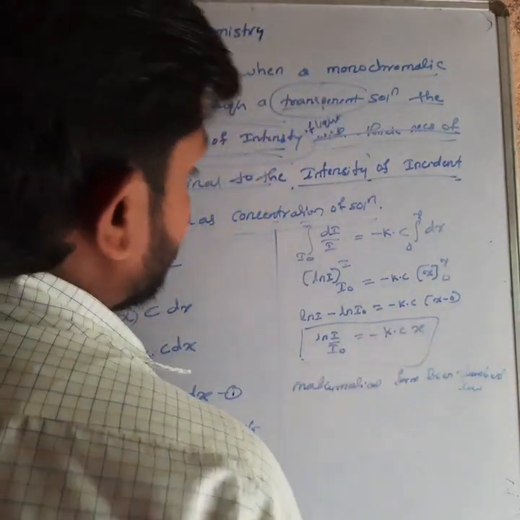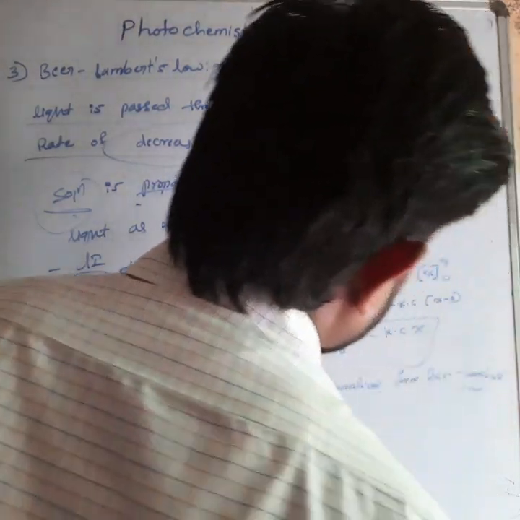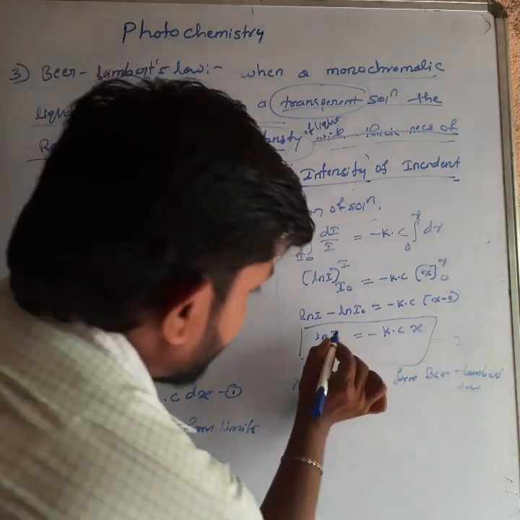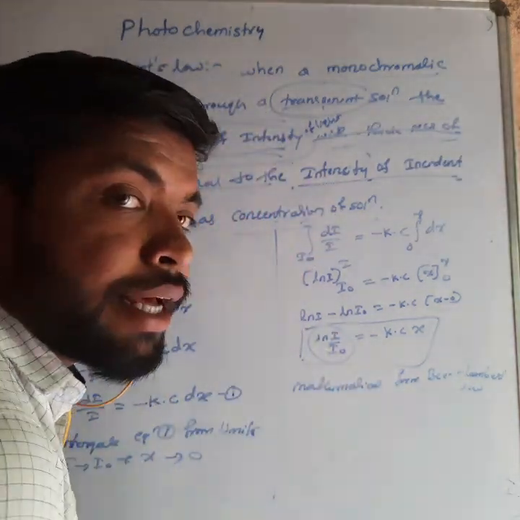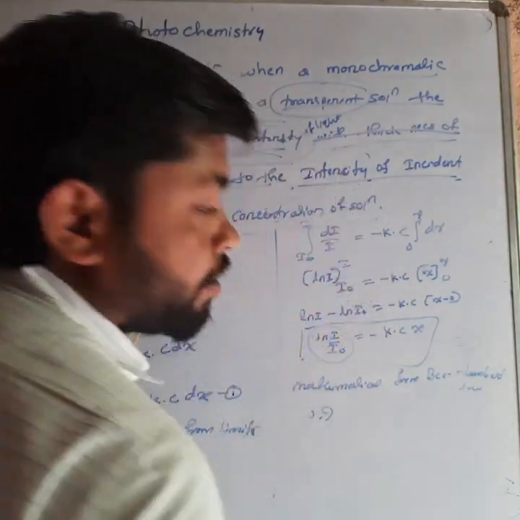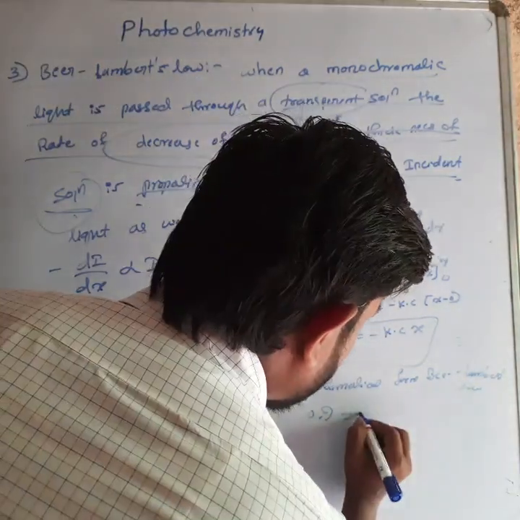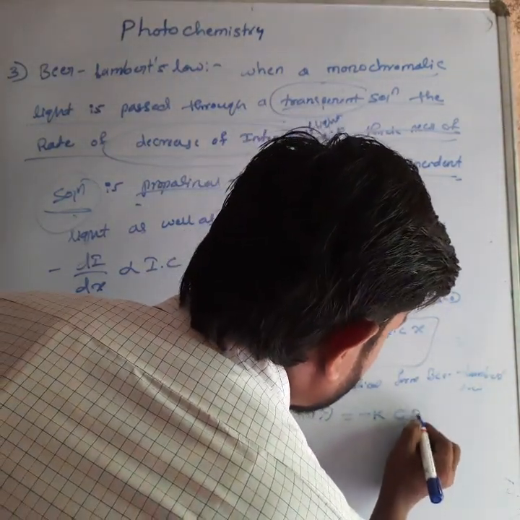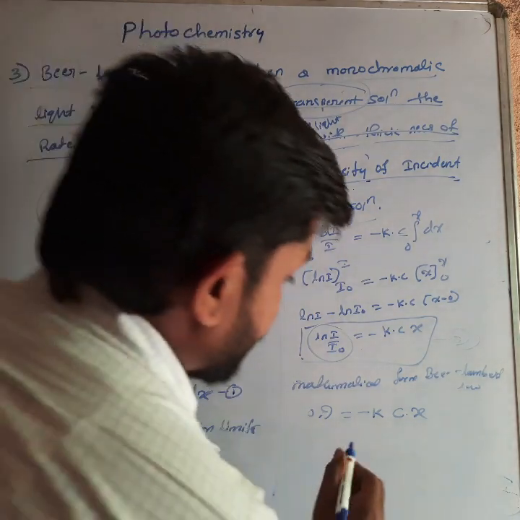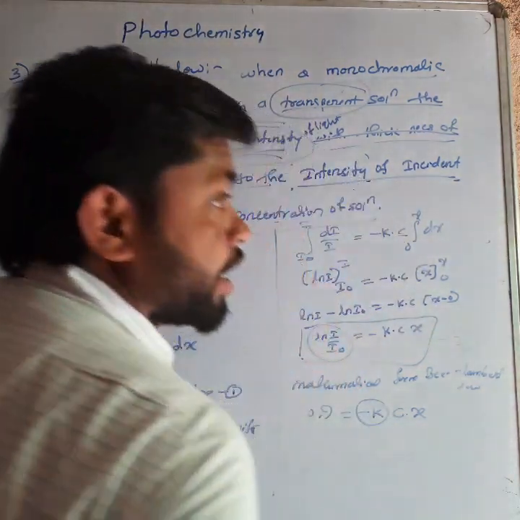This is the mathematical form of the Beer-Lambert's law. In that, ln I by I naught means OD. Ln I by I naught equal to OD, and this is equal to minus k C into x. Just you can rearrange. This is the proportionality constant.